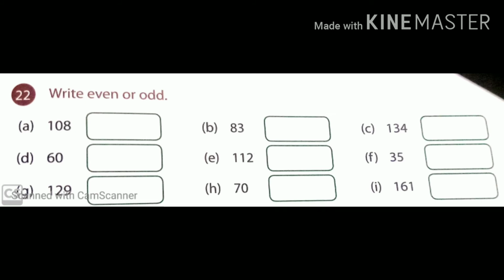For example, I am doing one for you. Number A, 108. The last digit, or the digit in the ones place, is 8, and we know that 8 is an even number. So 108 is an even number. So in the box given, you have to write even, E-V-E-N, even. Like that, you have to do the rest.